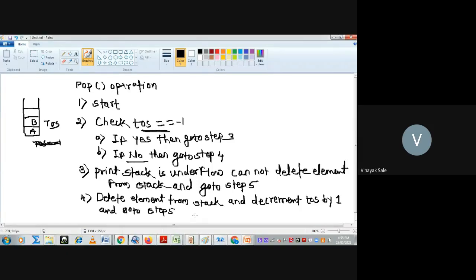What is step 5? Step 5 is stop. See this algorithm.